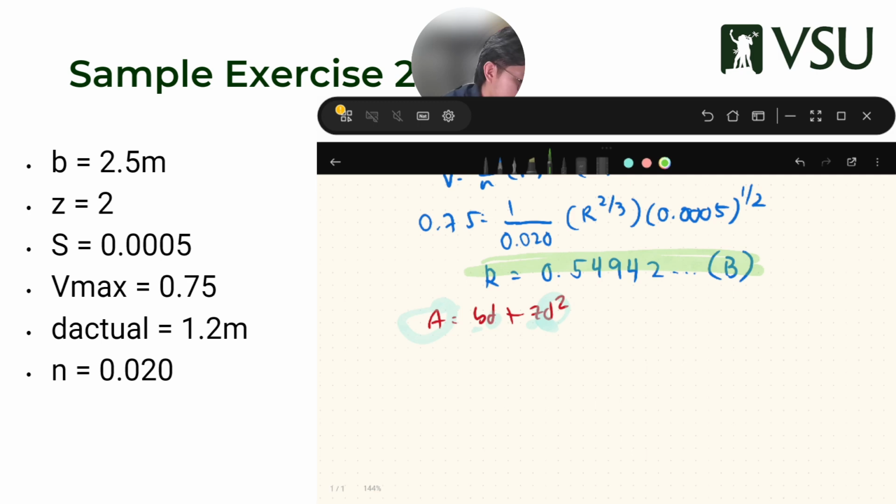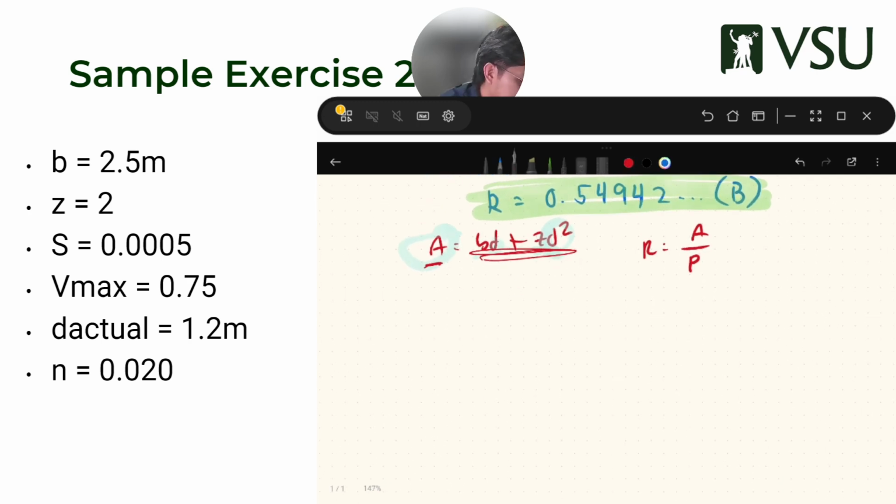You have solved for an R value. And what is R? Again, remember, R is A over P. So that means I don't need to, but sir, you also said don't look for an equation with A. But I know that A is equivalent to this, and I have these values, so I can go straight there.